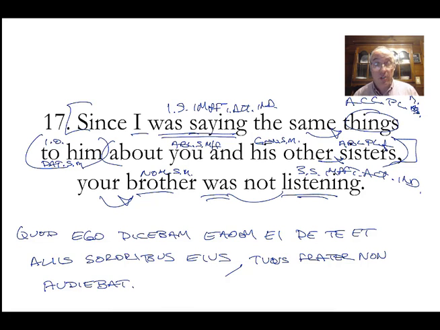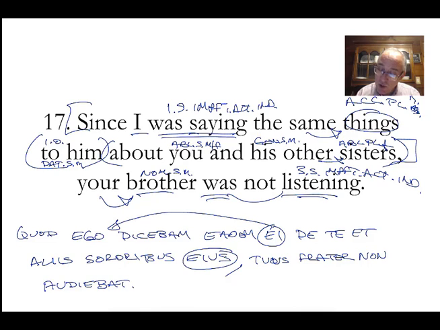Do I want to switch this around? So first and foremost, grammatically this is fine. Because I was speaking the same things to him about you and his other sisters, your brother was not listening. I'd be tempted to say, since it might be nice to put "I to him." Ego ei, since I was saying the same things to him about you, and I might be tempted to put eius in front of, and eius aliis sororibus. Your brother was not listening.